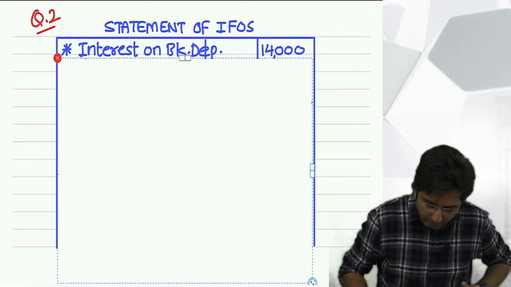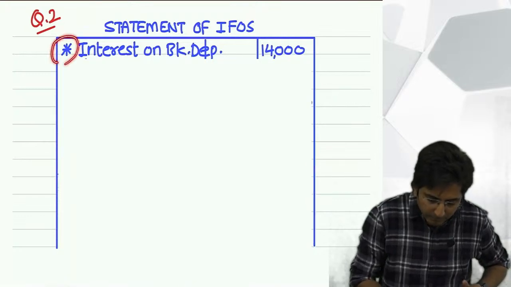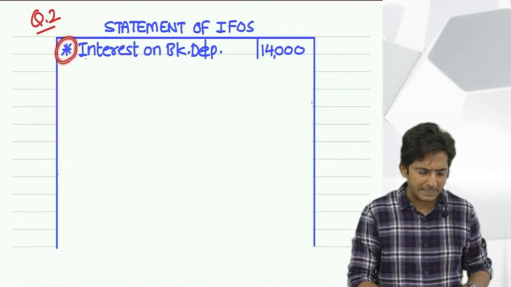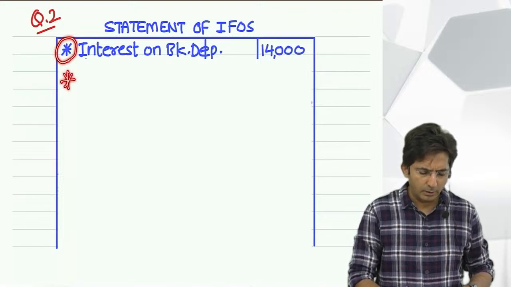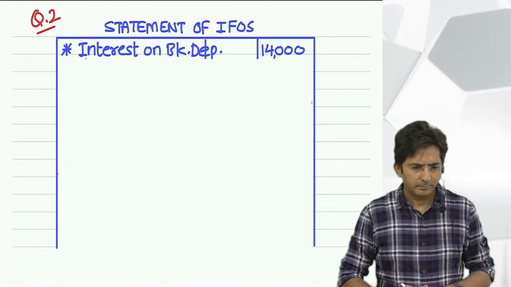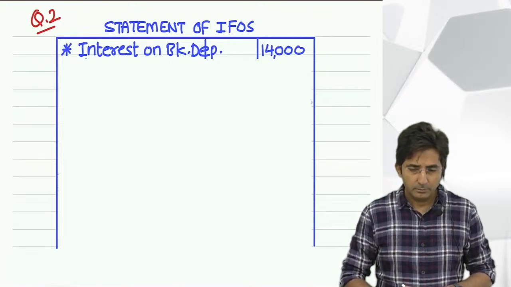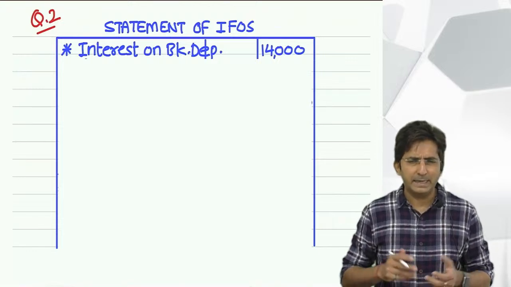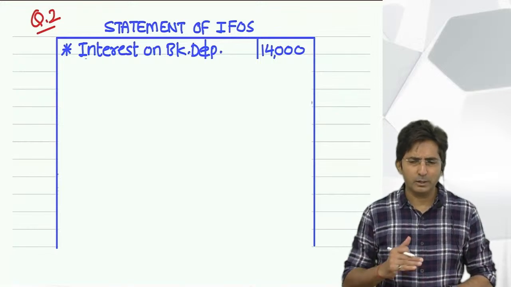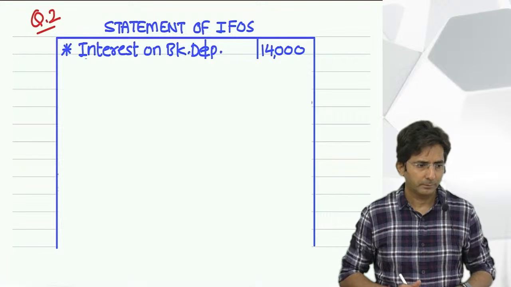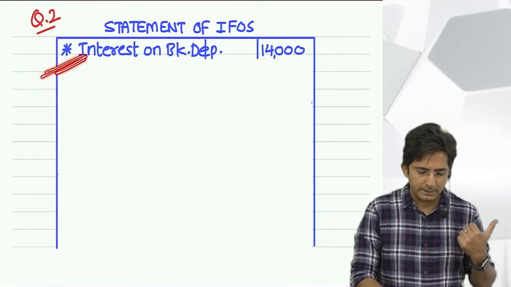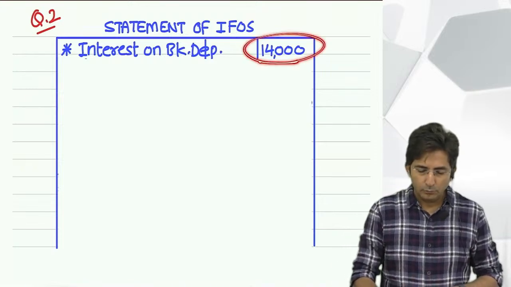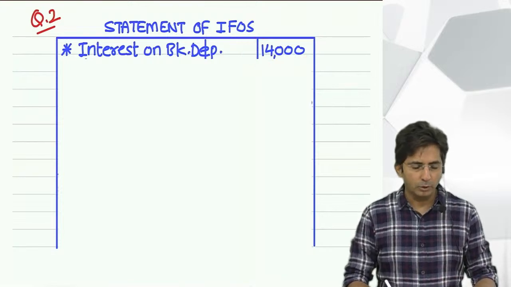Show it like this. For a design you can do this; it is not compulsory, just decoration. This asterisk mark, putting a star or a bullet, or you can put numbering also, 1, 2, 3, 4 like that. Whatever is comfortable, and even that is not necessary. It is just for your understanding, so you know how many points you have written. My way of pointing out is this asterisk mark. So, interest on bank deposit, 14,000 goes directly in the outer column because it is fully taxable.